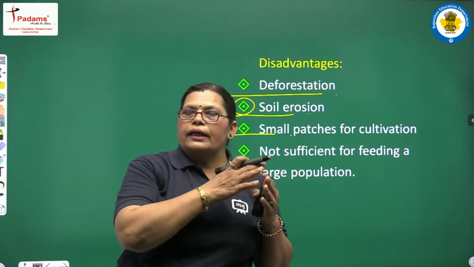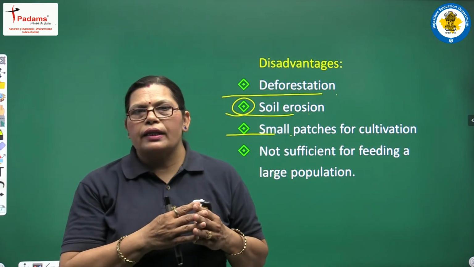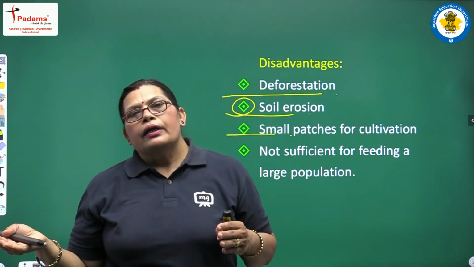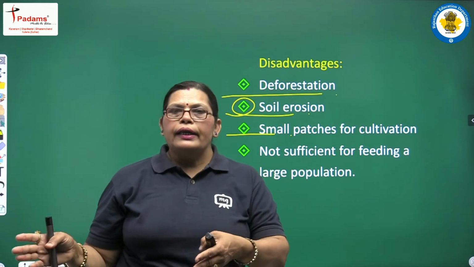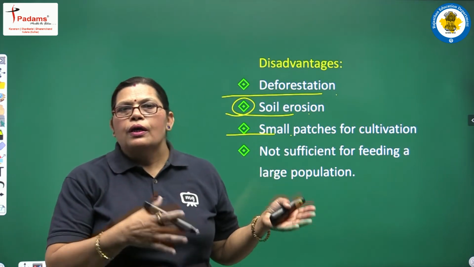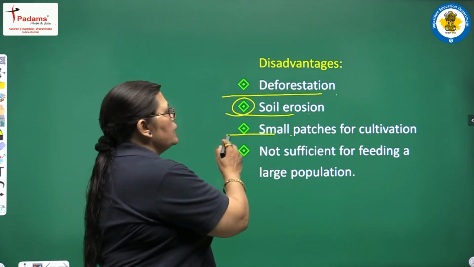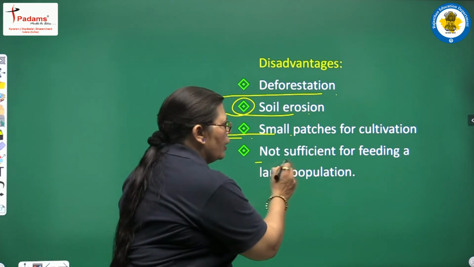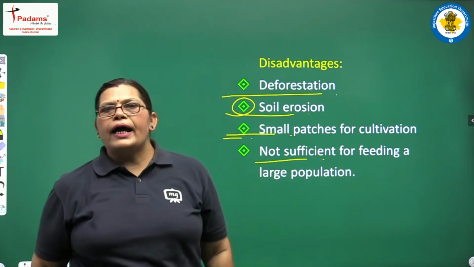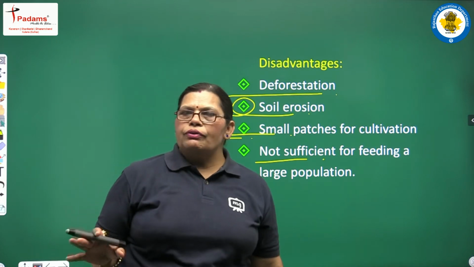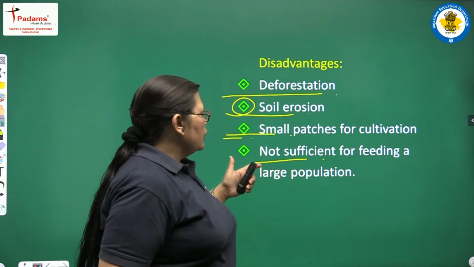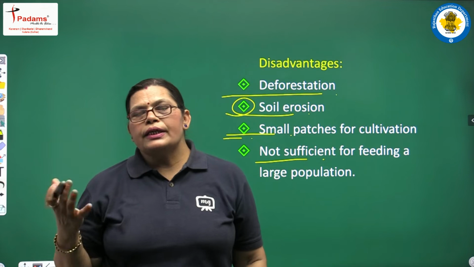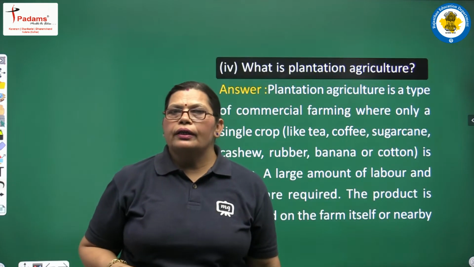Yes, we had discussed that small patches of cultivation are there, and one time the farmer uses the first patch, and the second time he shifts from the first place to the second place. So, this is also a disadvantage. The last point is here: it is not sufficient for feeding a large population. Yes, shifting cultivation is totally not sufficient for feeding a large number of people. So, it is a disadvantage of shifting cultivation.